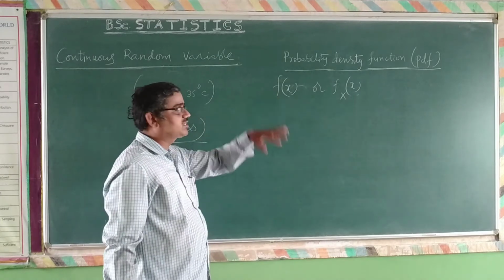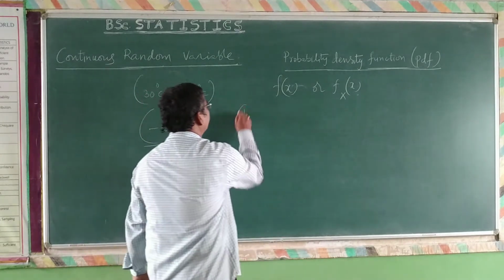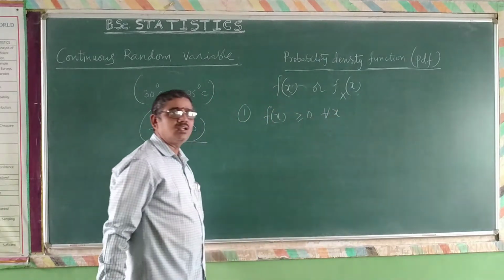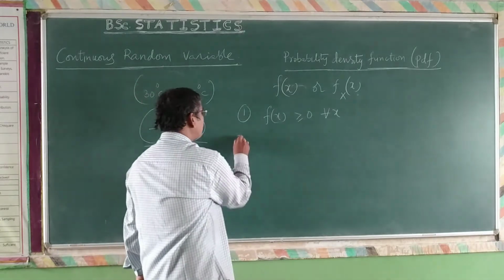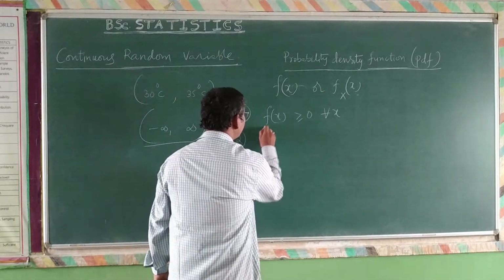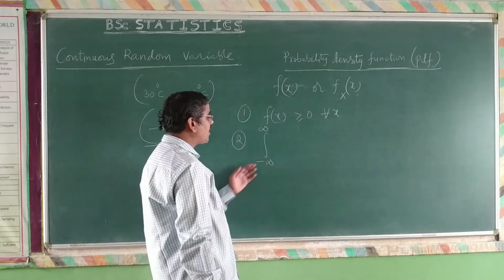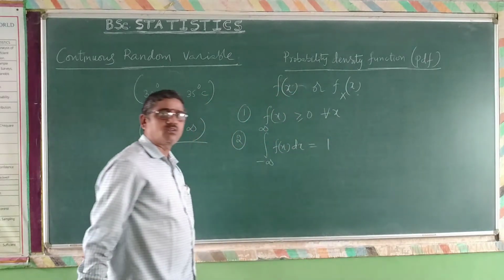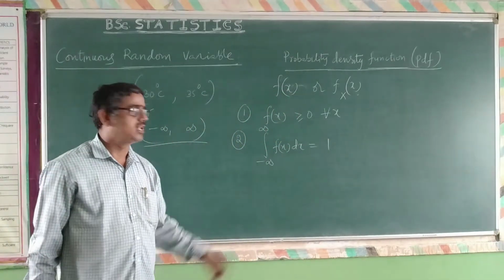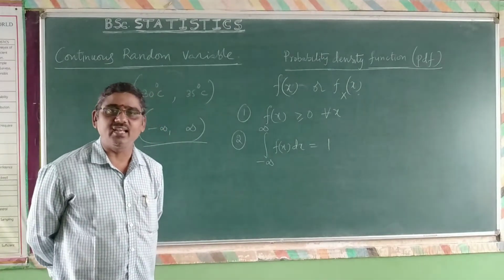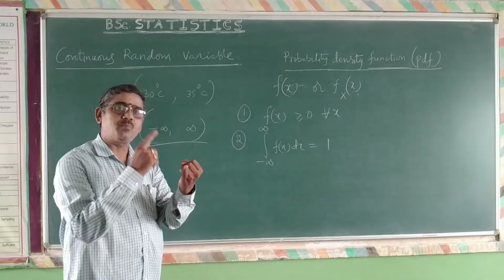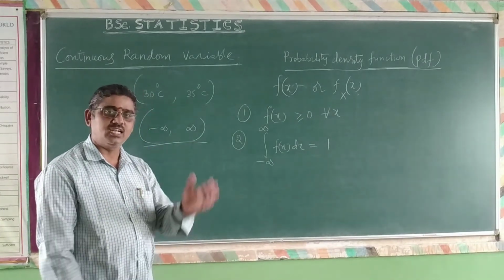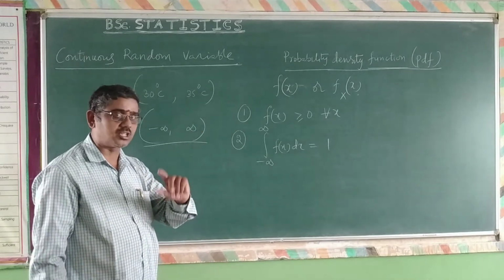It should satisfy three particular conditions. Condition number 1: f of x must be greater than or equal to 0 for all x. Condition number 2: if you integrate over the entire limits, for example, minus infinity to infinity, f of x dx must be equal to 1. If you integrate it, you should get 1. The total probability is unity. You see, the terms probability, integration, area under a curve are nothing but the same in this sense.